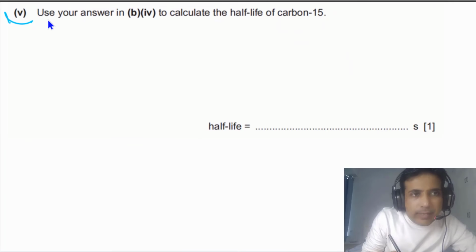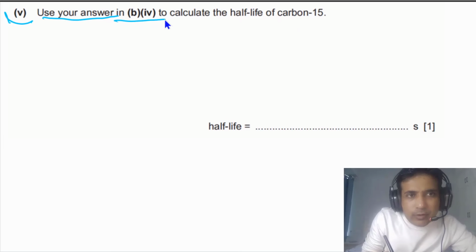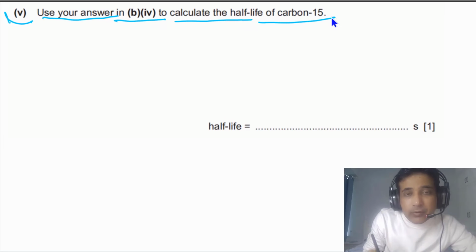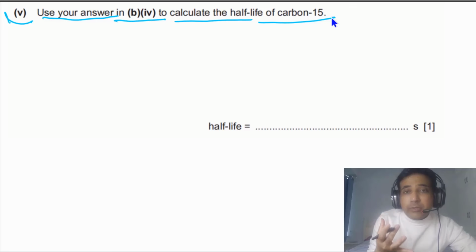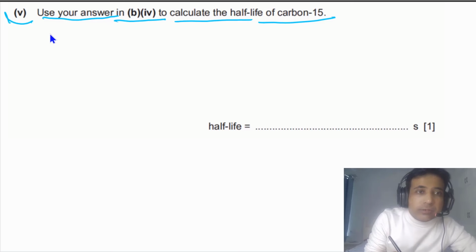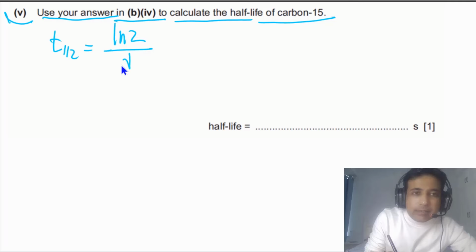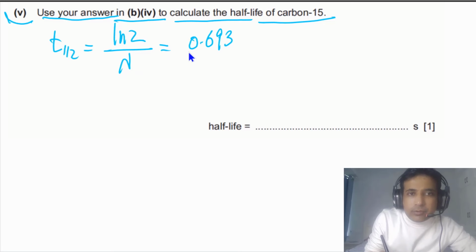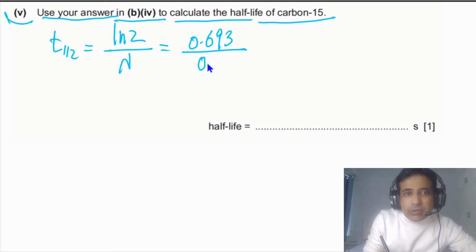For part 5, we need to use our answer from B4 to calculate the half-life of carbon 15. We have already determined the value of the decay constant, so simply we can say in this case half-life is equal to ln 2 divided by the decay constant. Ln 2 is equal to 0.693, you can use a calculator, divided by the decay constant. Decay constant is equal to 0.28. Now if we solve this one, our final answer up to 2 SF will be equal to 2.5 seconds. So this is our final answer. If you got the right answer, you will get 1 mark, and this mark is only for the answer.